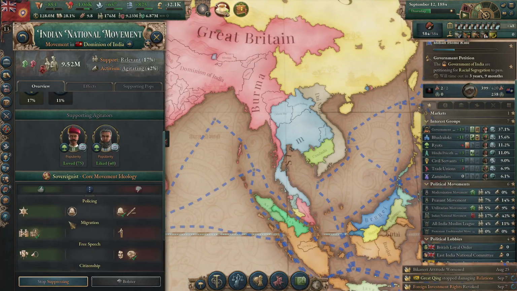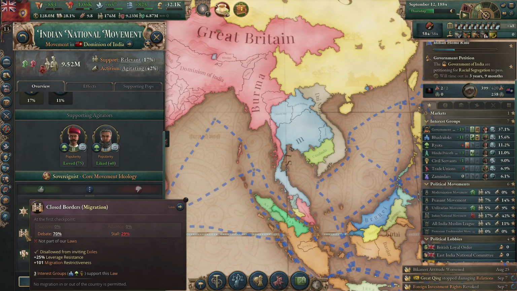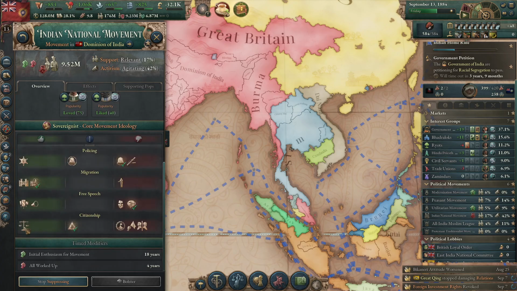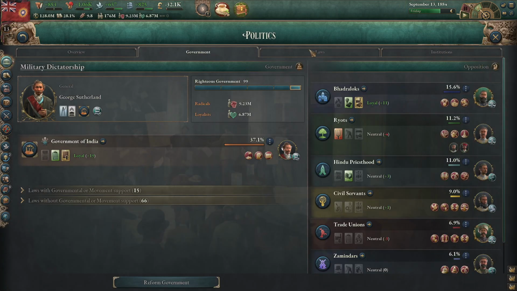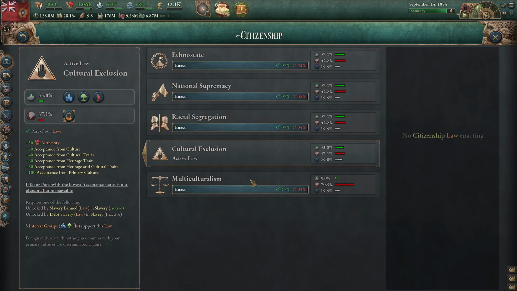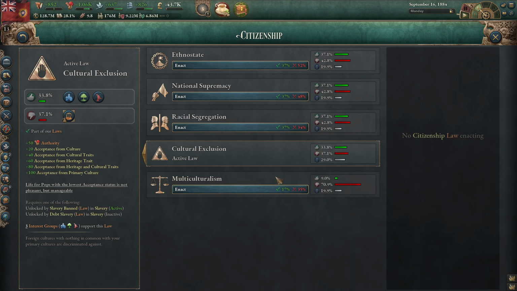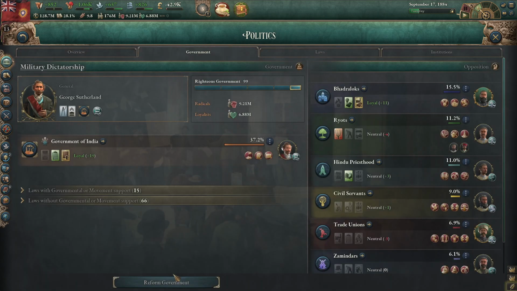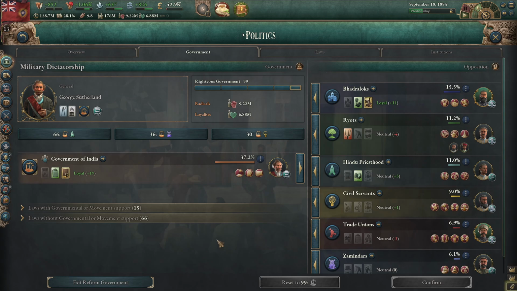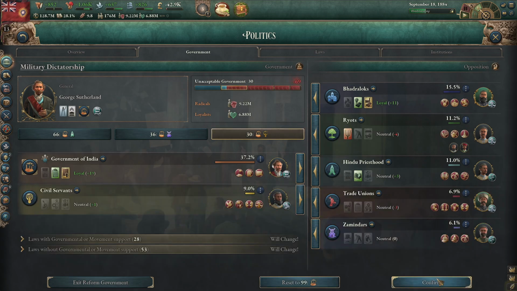So what does this movement want? They do want multiculturalism. I might be able to get away with that. So let me see. Can I go to multiculturalism right now? I can. 17% success chance. The Riots and the trade unions will be very mad. But if I pull the civil servants into the government, which I might be able to do. Yes, okay, here we go. We're going to do this.